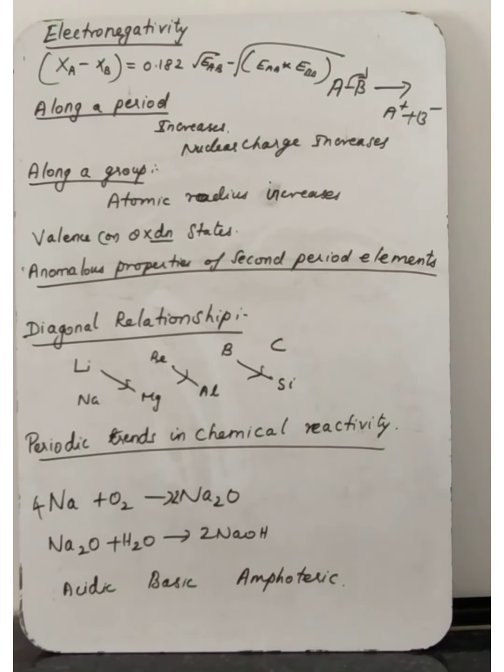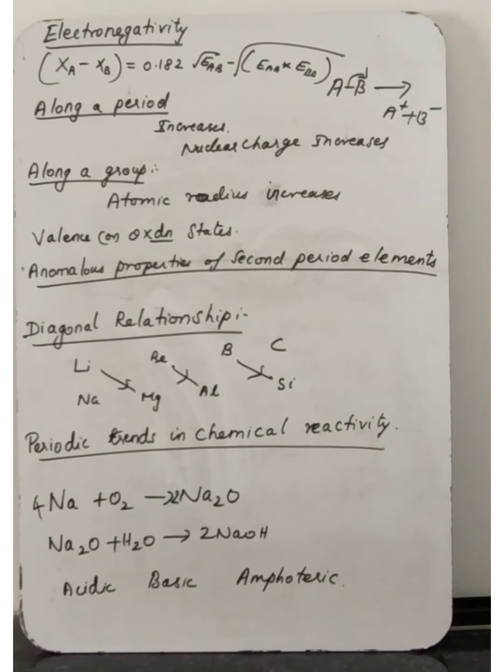Valency or oxidation states. The valency of an atom, we have already discussed in lower classes. From very lower classes, if you take 6th standard, how have you defined valency? Combining capacity of an element, you said, isn't it? So the valency of an atom is the combining capacity relative to hydrogen atom.